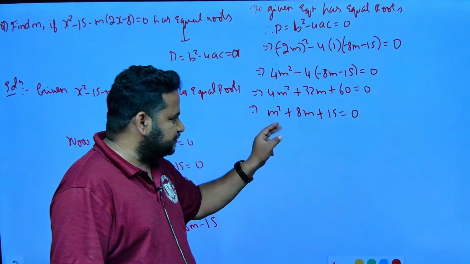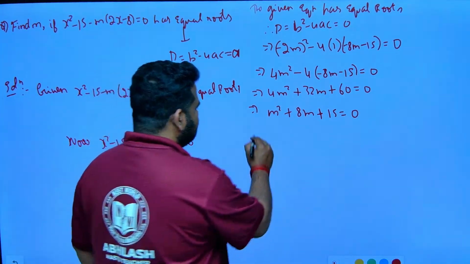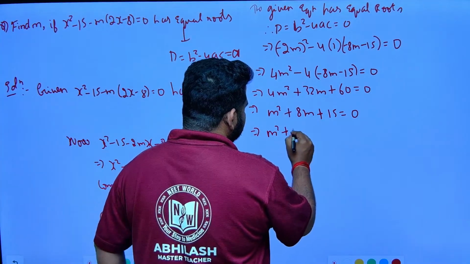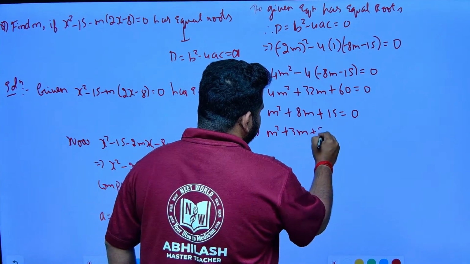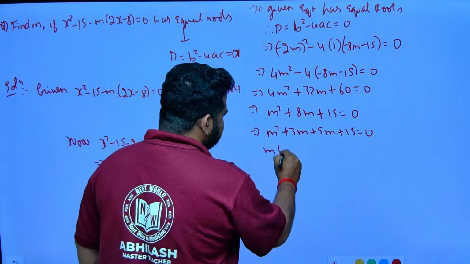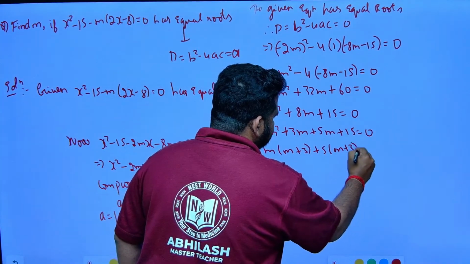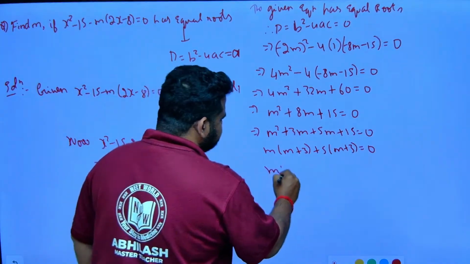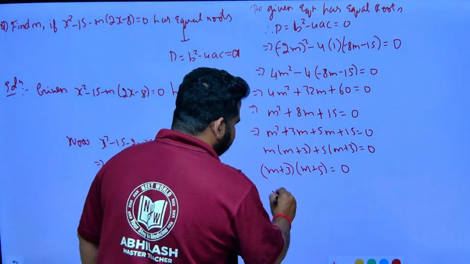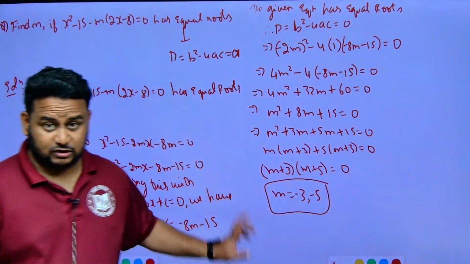So the product is 15 and the sum is 8, that is 3 and 5. I can write this as m square plus 3m plus 5m plus 15 is equal to 0. So m into m plus 3 plus 5 into m plus 3 is equal to 0. I will have m plus 3 into m plus 5 is equal to 0. This gives m is equal to minus 3, minus 5. So we will get two values of m.